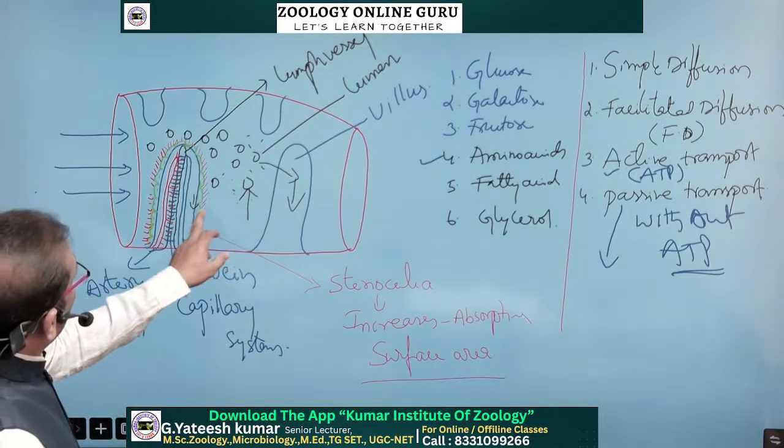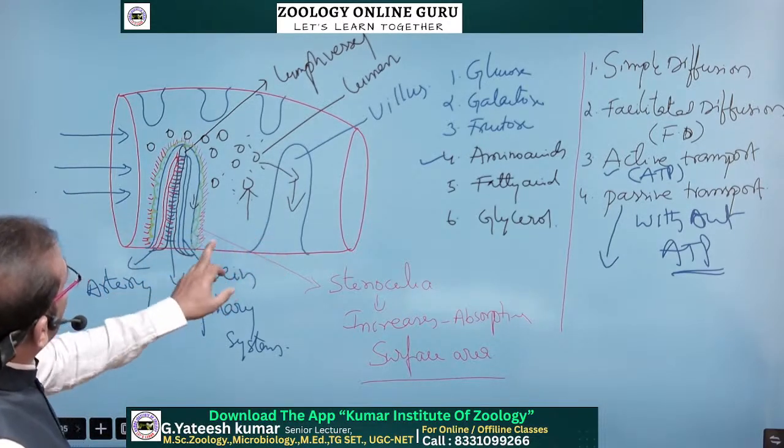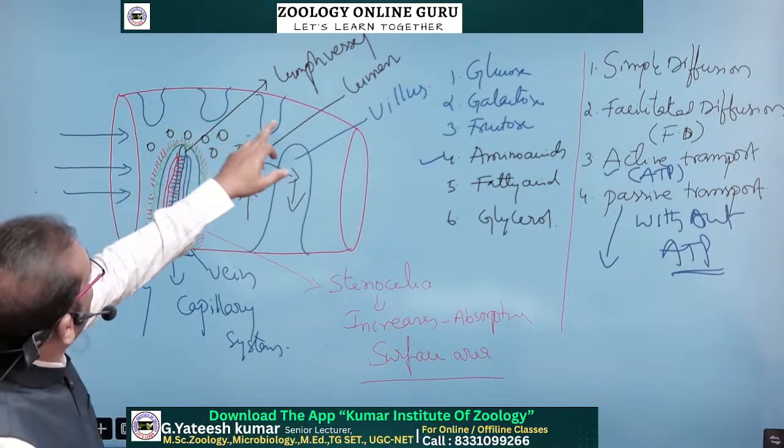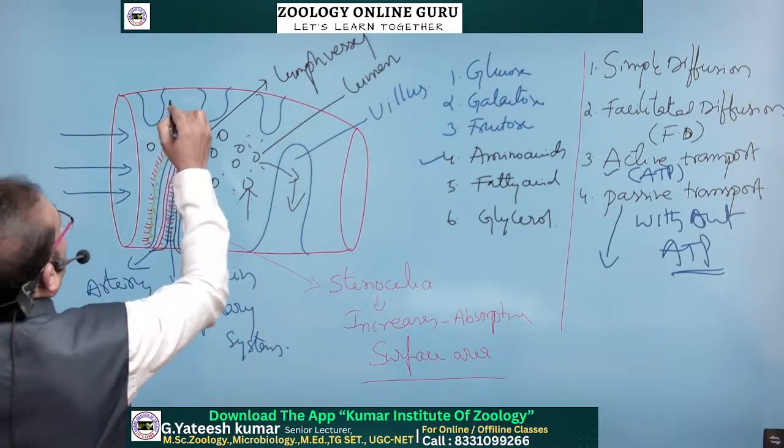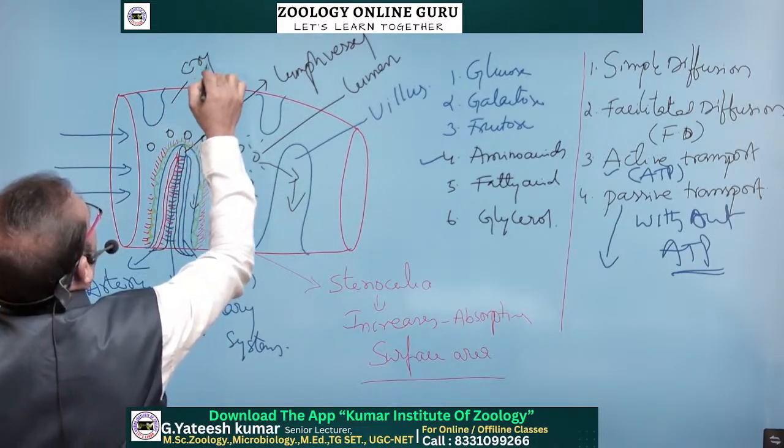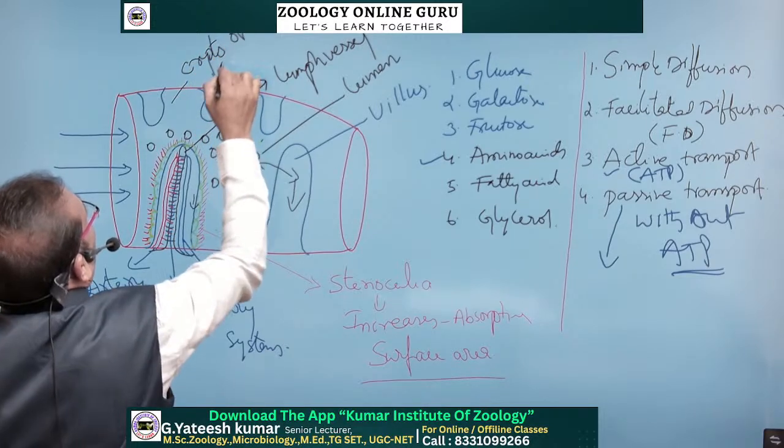And here in between the villi, the gap is there. These gaps are known as crypts of Lieberkühn. These gaps are called crypts of Lieberkühn.